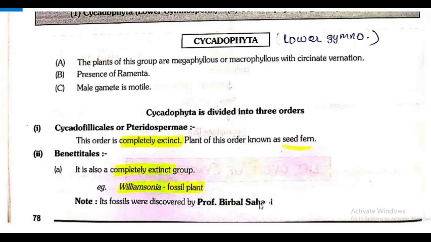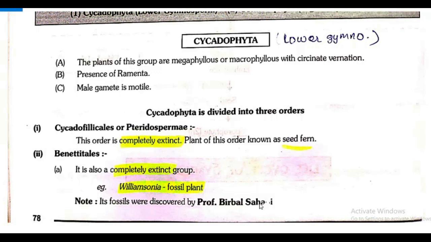So listen, out of three orders of Cycadophyta, two we have discussed, Cycadofilicales or Pteridospermae and Bennettitales, and both of these orders are completely extinct. Plants of Cycadofilicales are known as seed fern, and from Bennettitales the example Williamsonia is a fossil plant, whose fossils were discovered by Professor Birbal Sahni.